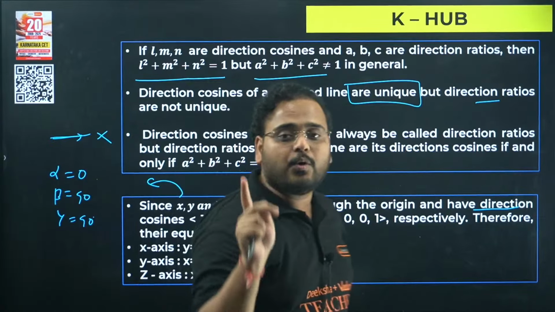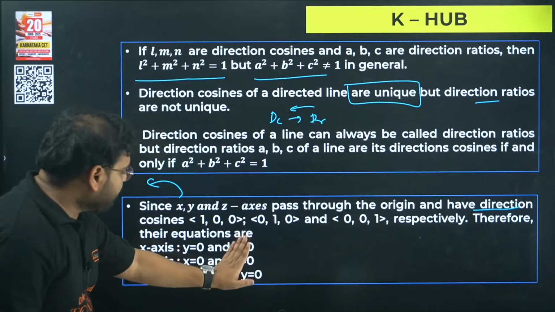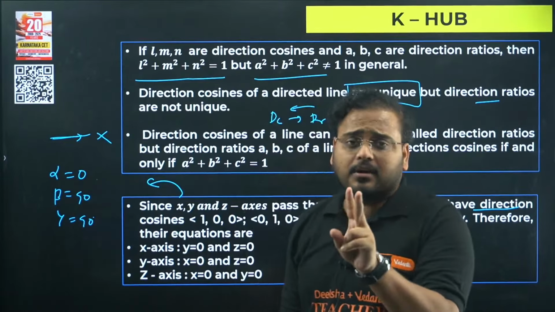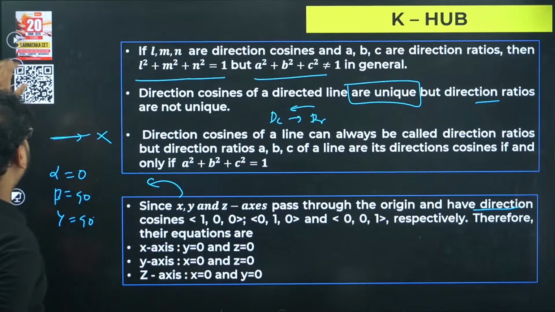This has also been asked in boards. This is a boards PYQ. This MCQ has been asked in boards from this chapter. Equations for the x-axis will be y equals 0, z equals 0. Remember, in two dimensional geometry, with only x and y axes, the equation for the x-axis was only y equal to 0, and for the y-axis only x equal to 0. But now we have 3 dimensional geometry. So for the x-axis, y equals 0, z equals 0; for the y-axis, x equals 0, z equals 0; for the z-axis, x equals 0 and y equals 0. Simple, just something to recall and keep in your mind.